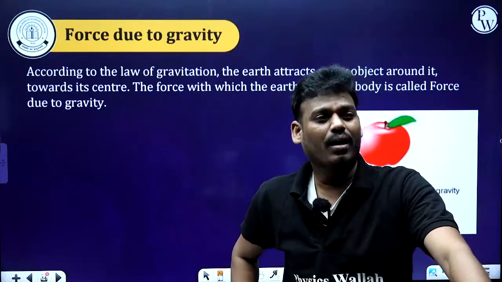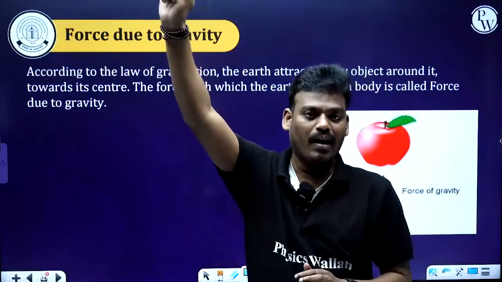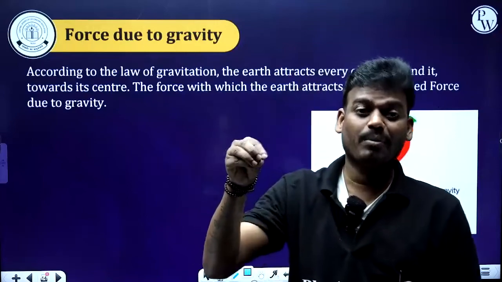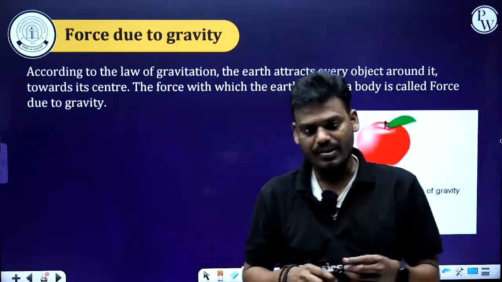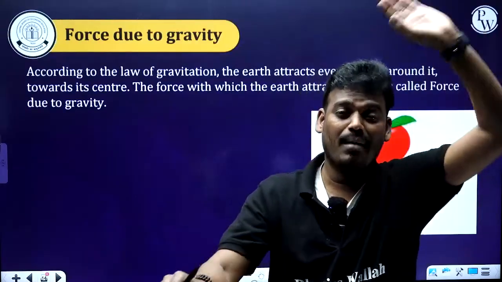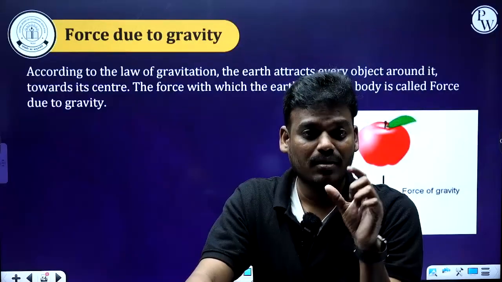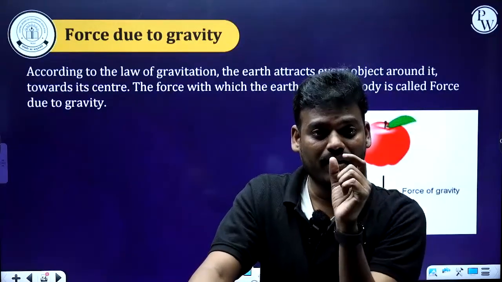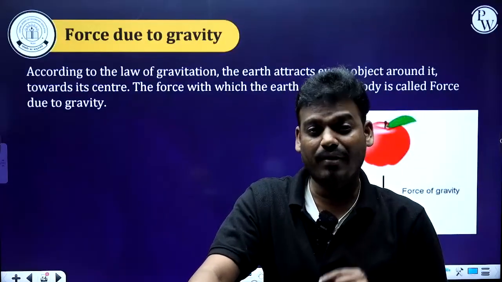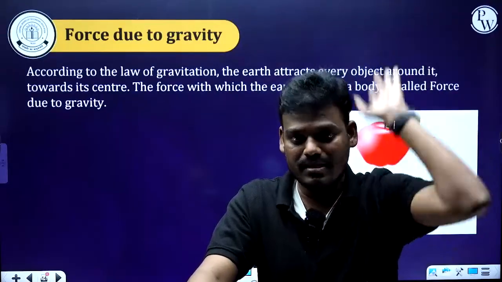Here, force due to gravity means: if we throw anything upward, let's consider the mass of the body is 1 kg. If you throw it upward, after reaching maximum height, what happens? The body comes to a state of rest for a fraction of a second. So we can consider the final velocity is 0.